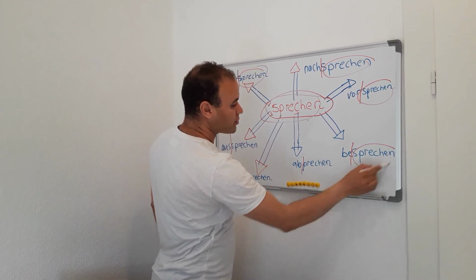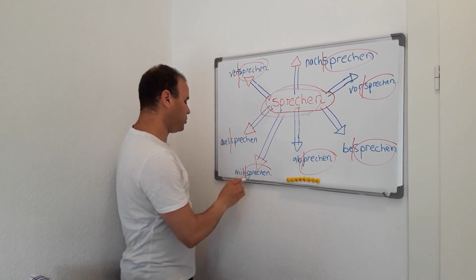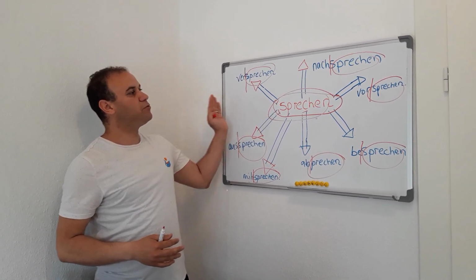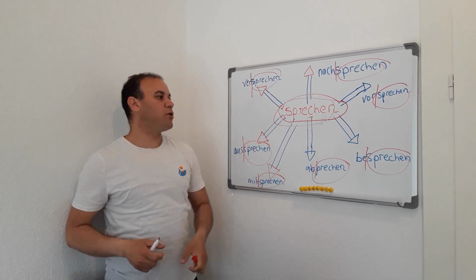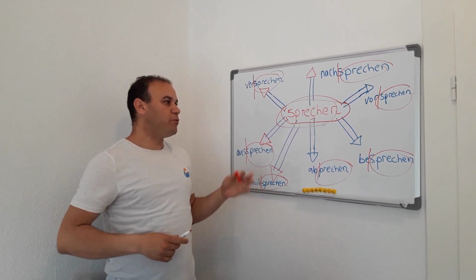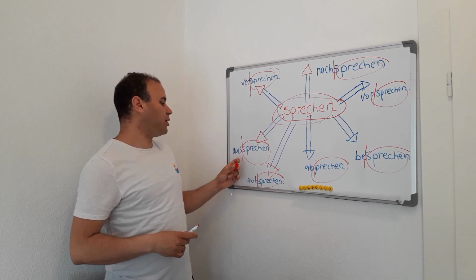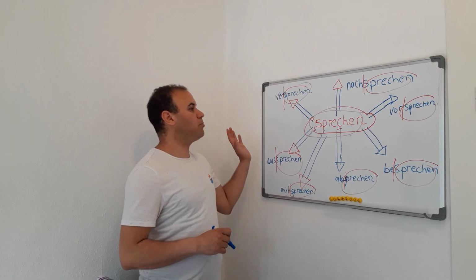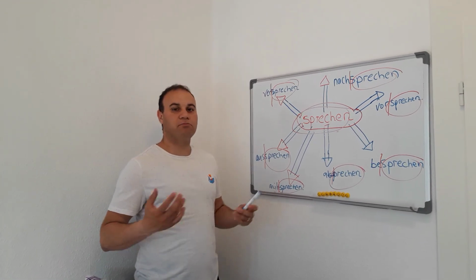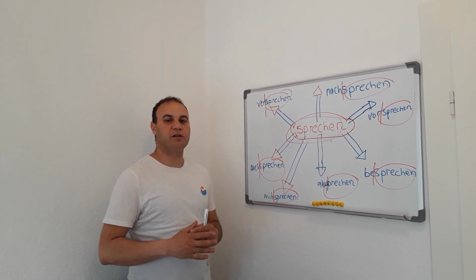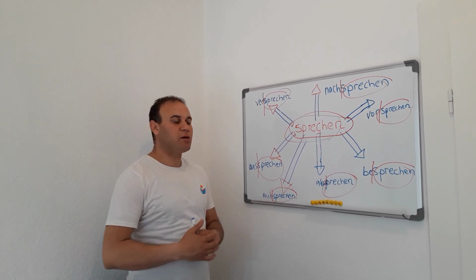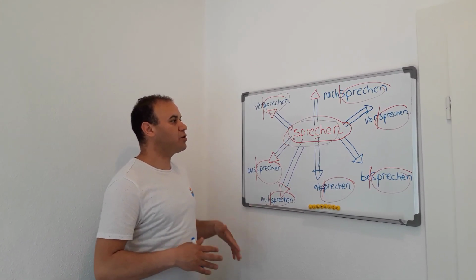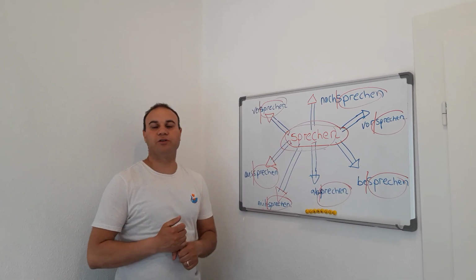The next step is that we will explain and give some examples about these six verbs that are used with different prefixes, with some more explanations, giving a few sentences in order to understand the use of the verb sprechen with these different prefixes.